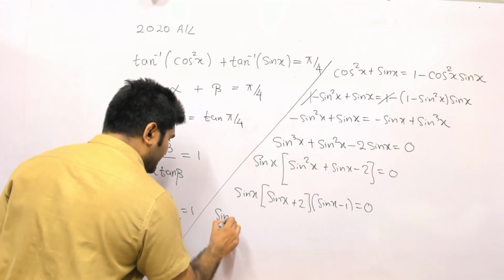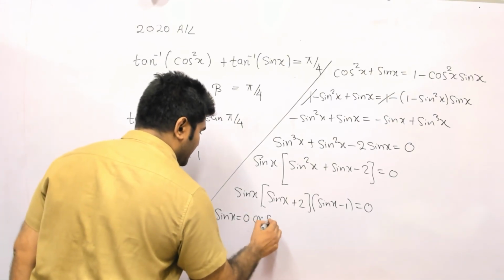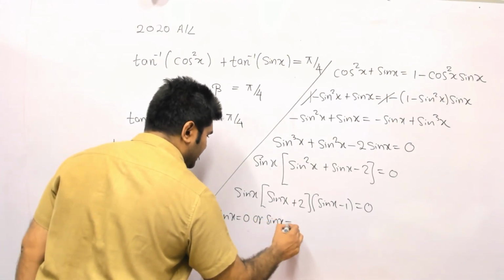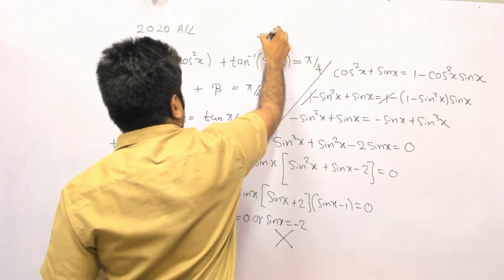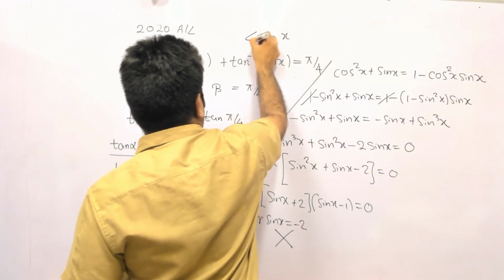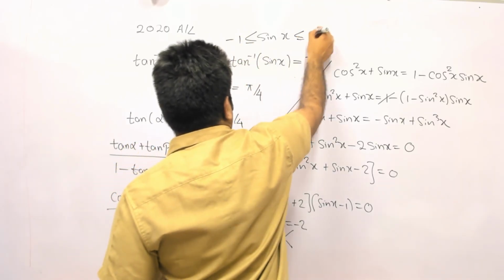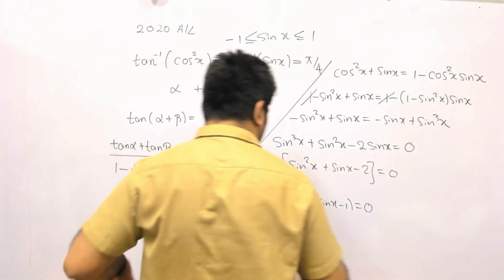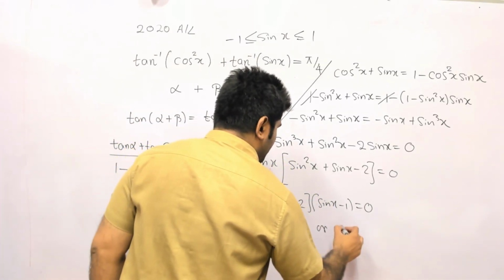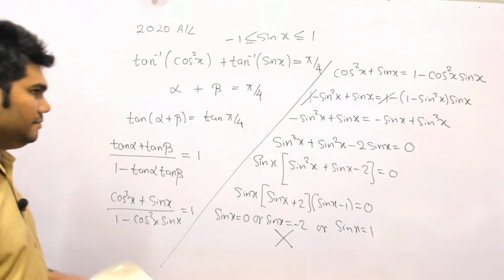So either sine x has to be 0, or sine x needs to be minus 2. This is impossible because remember, we know that sine x has to be larger than or equal to minus 1 and less than or equal to 1. It can't be minus 2. It's impossible, so we ignore that case. Or else sine x can be equal to 1. So these are possible answers.